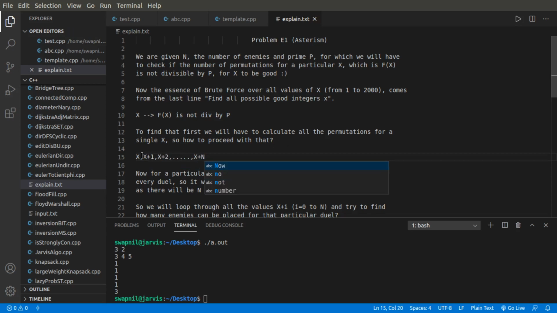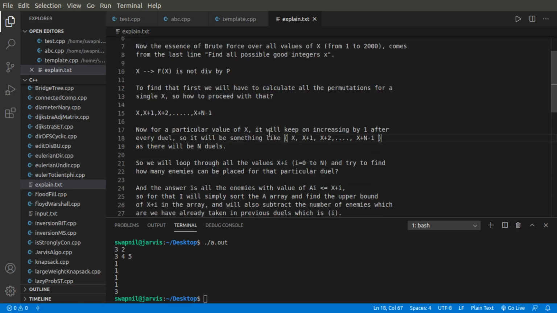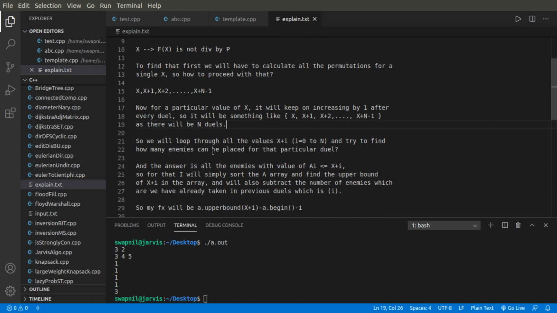So initially she has x candies, and after winning the first duel she will have x+1 candies, and then after winning the second duel she will have x+2 candies, and after winning the nth duel she will have x+n-1 candies. Okay, so for a particular value of x, it will keep on increasing by 1 after every duel, and it will go on like this for n duels. So we will loop through all the values of x.